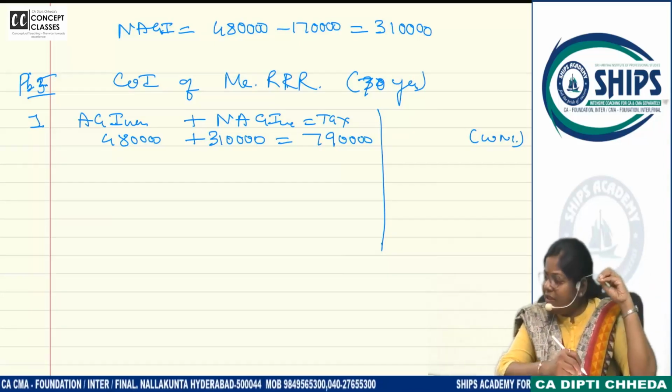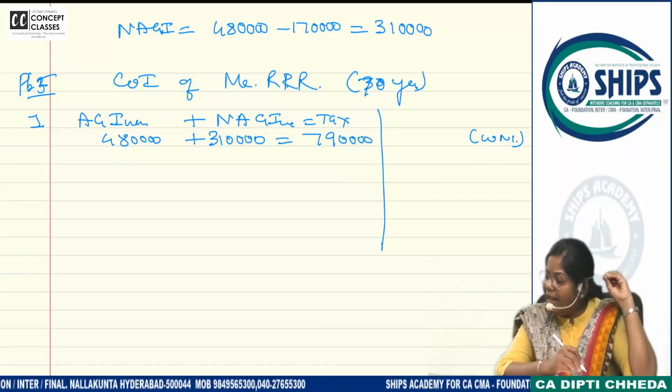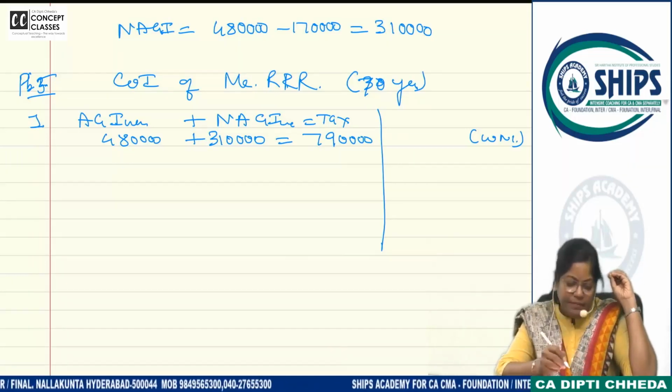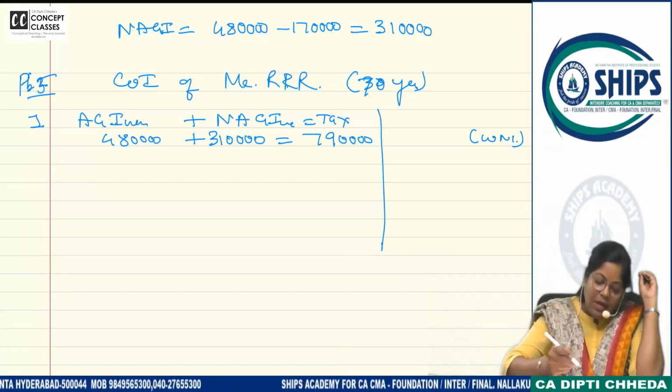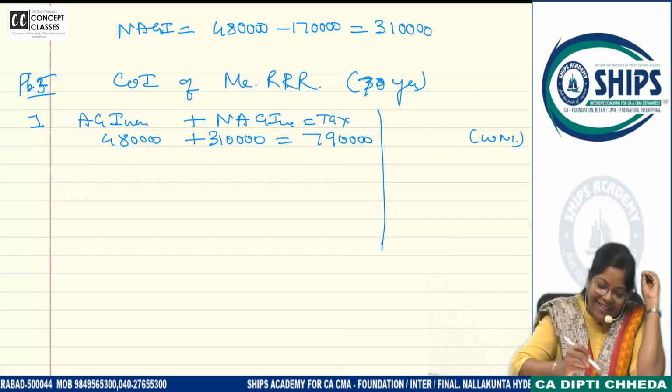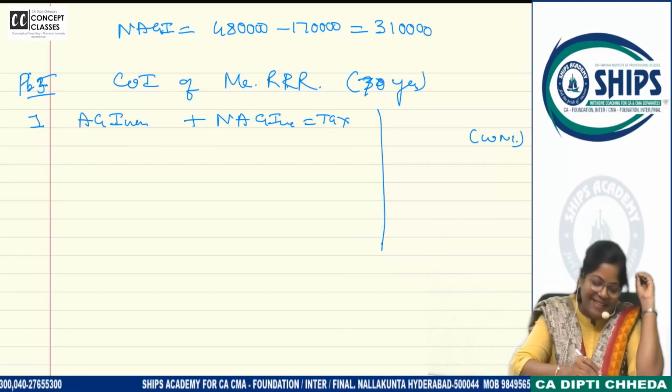What is agricultural income? Are you all seeing in the notes? 4 lakh 80. No. Arey, I have written wrong. Yeah. Okay, I have done a mistake. 1 minute. I did a mistake.